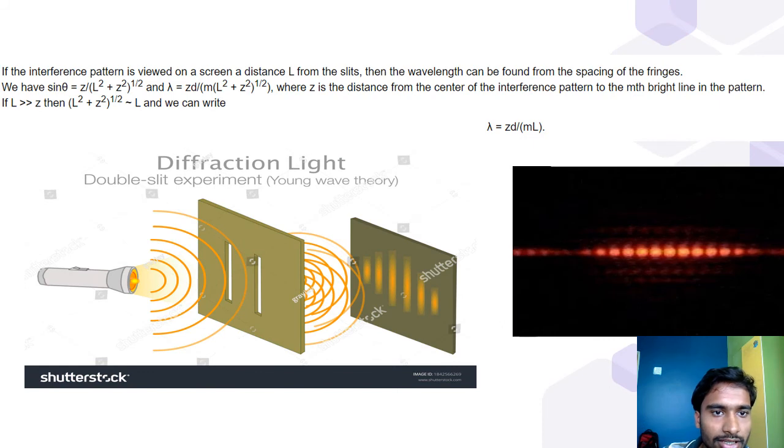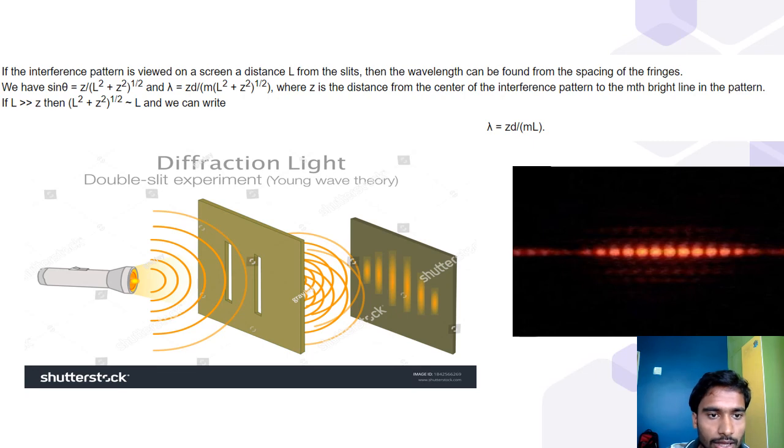In this situation, if the interference pattern is viewed on a screen a distance L from the slits, then the wavelength can be found from the spacing of the fringes. We have sin theta equals Z by (L square plus Z square) to the power 1/2, and lambda equals Z d by m times (L square plus Z square) to the power 1/2, where Z is the distance from the center of the interference pattern to the mth bright fringe in the pattern. If L is much greater than Z, then (L square plus Z square) to the power 1/2 is approximately equal to L, and we can write lambda equals Zd by m L.